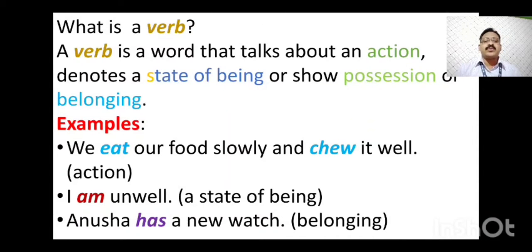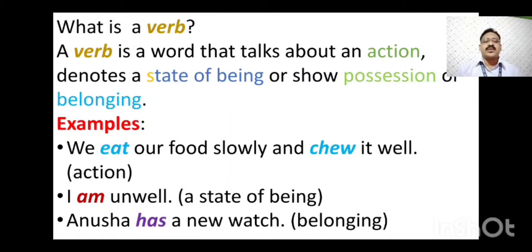Through these examples I will show you how we use a verb in a sentence. We eat our food slowly and chew it well. Here eat and chew both are verbs, and these two verbs show action. Eating and chewing are two actions. Second one, I am unwell. Here am shows a state of being, which means it is a helping verb. So am is used as a verb showing a state of being.